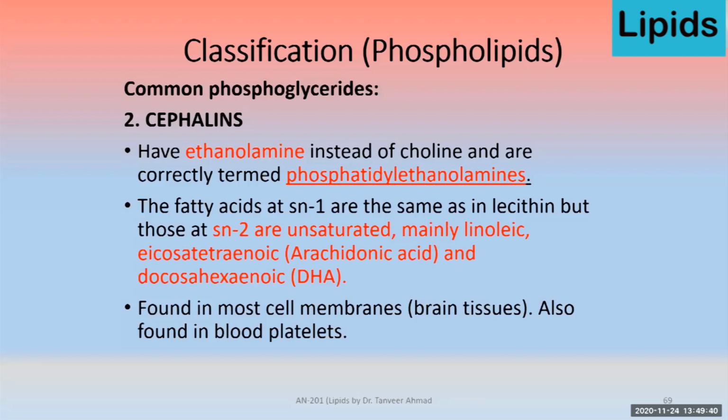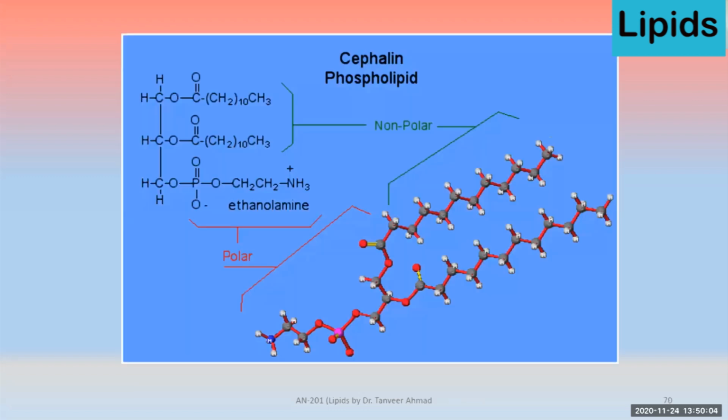So here position 1 is the same as lecithin, but at position 2 there are unsaturated fatty acids, mainly linoleic, arachidonic, or docosahexaenoic acid. It is found in most of the cell membranes, particularly brain tissues, and also found in the blood platelets. So the first, lecithin, has the non-polar and polar end.